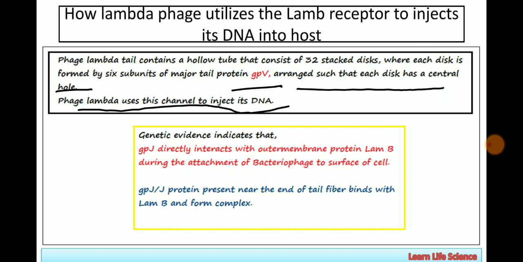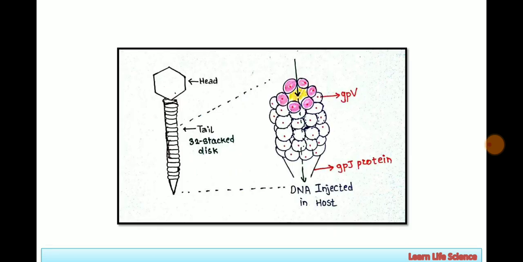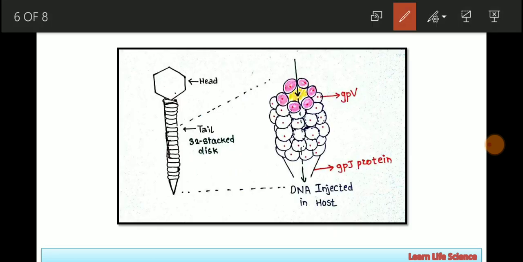Until now I have told you about the LAMB receptor, but now we are discussing the ligand, or the molecules present in lambda bacteriophage that are involved in formation of the channel or tail. You can see here in the picture the head region of the bacteriophage and the tail region.